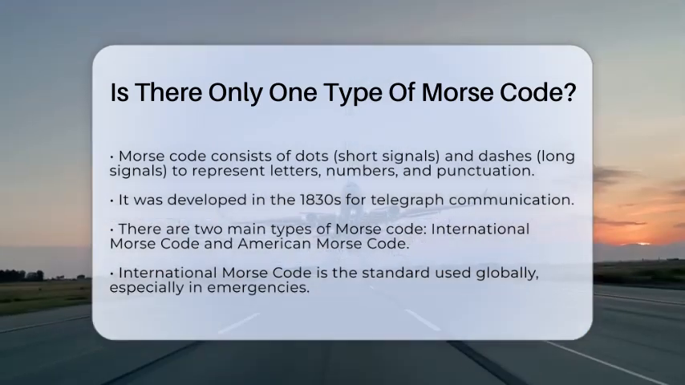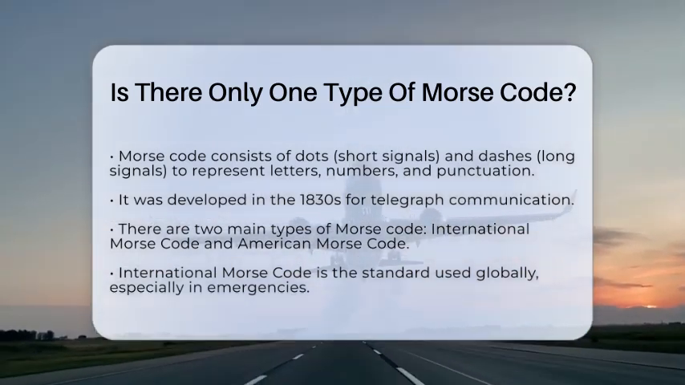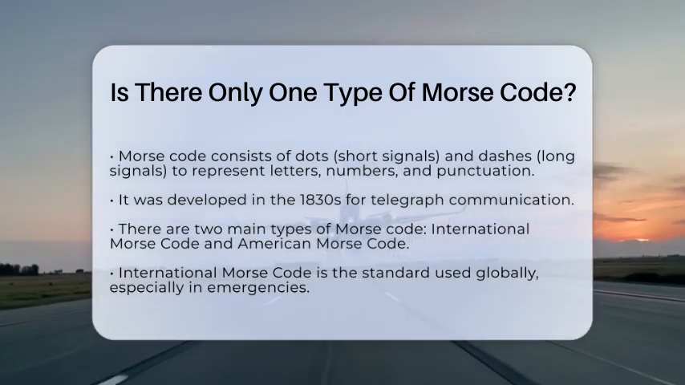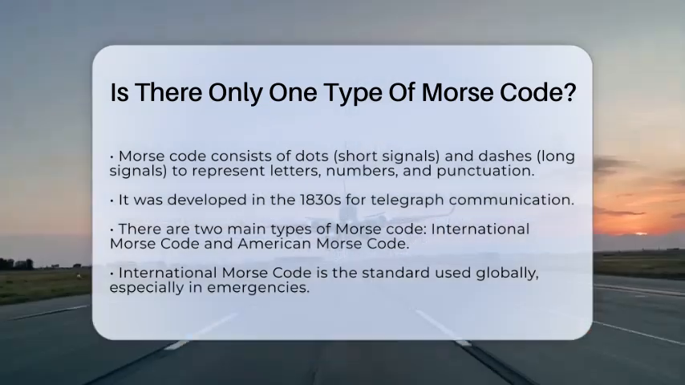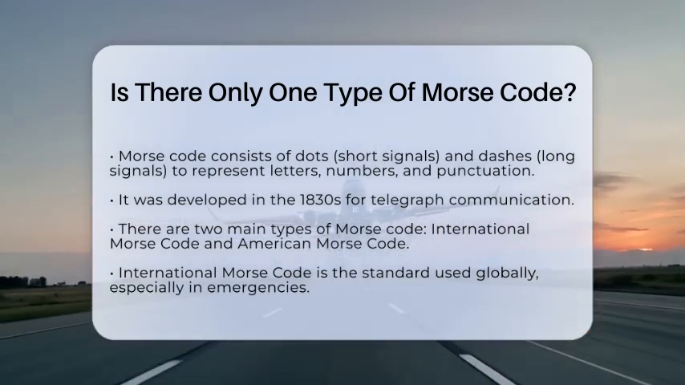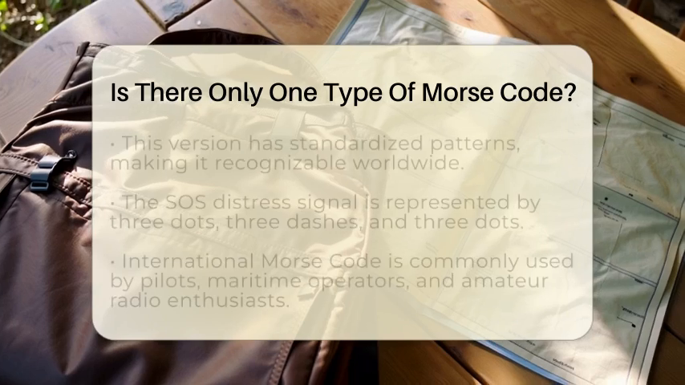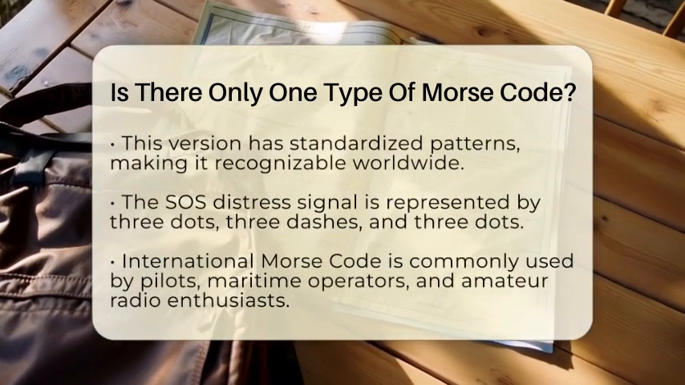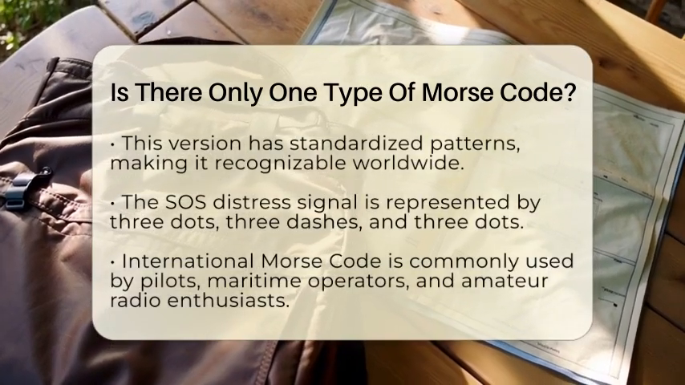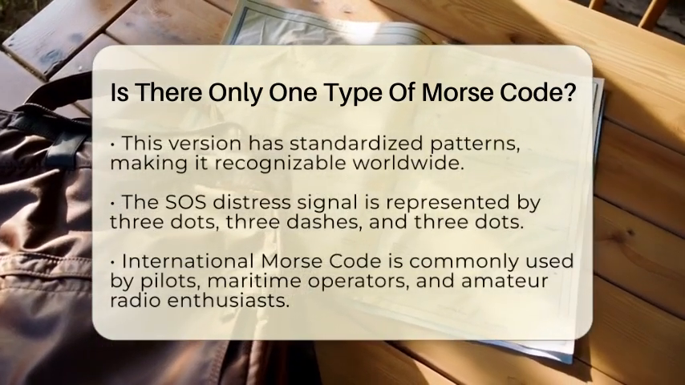Morse code is a system that uses short signals called dots and longer signals called dashes to represent letters, numbers, and punctuation. This system was developed in the 1830s for telegraph communication. International Morse Code is the version used worldwide today. It is the standard for emergency and survival contexts.